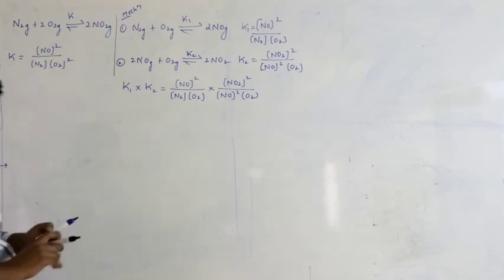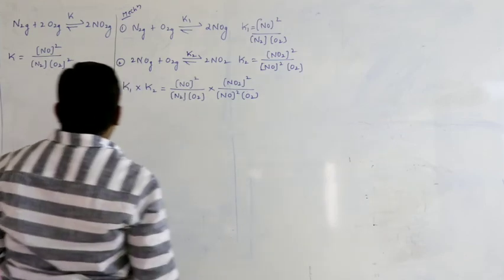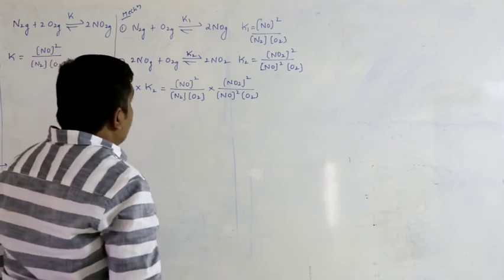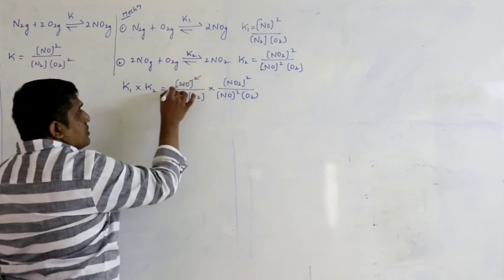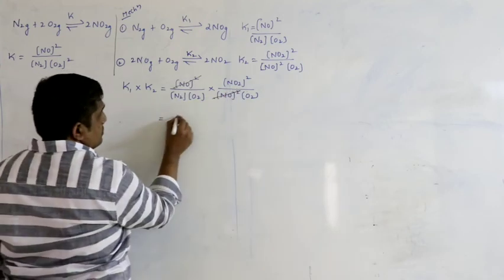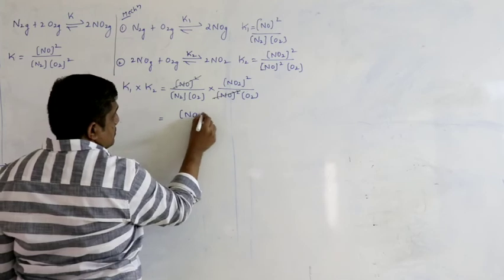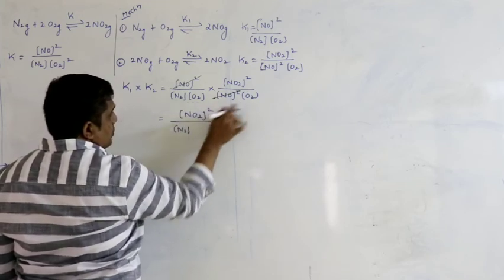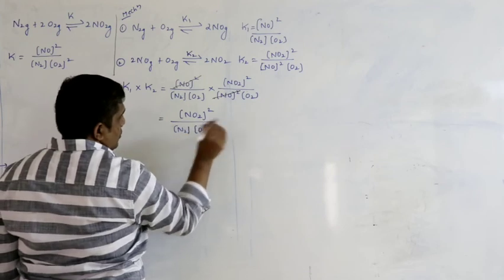So what can I do now? I can cancel this [NO] square. Here the leftover is [N2] and [O2] into [O2] square, the concentration of O2 square.